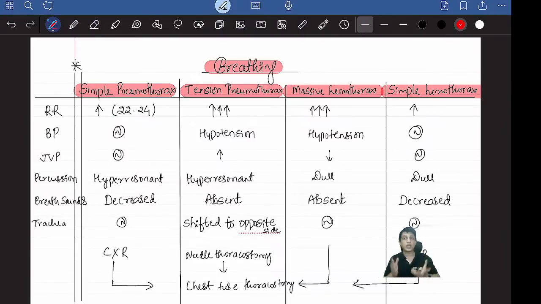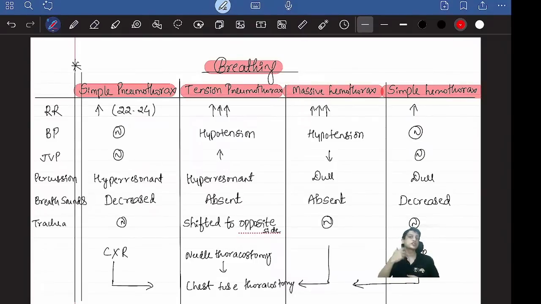Hope it's clear. What will happen to the blood pressure? In simple pneumothorax, it will be normal. In tension pneumothorax, because there's obstruction to the blood flow, there will be hypotension. In massive hemothorax also, almost all the blood volume is getting lost into the pleura. The volume is not coming into the vessel, it's leaking into the pleura and not coming into the circulation, so here also BP will fall. And in simple hemothorax, only a little bit of blood, maybe 50 ml, 100 ml, is lost, so it will not hamper the blood pressure.